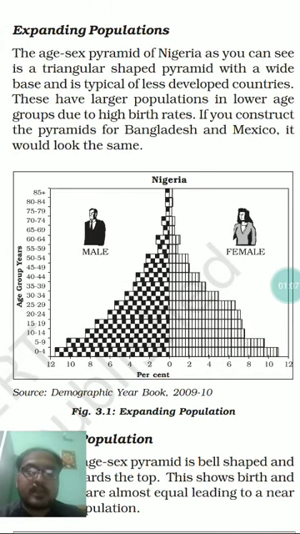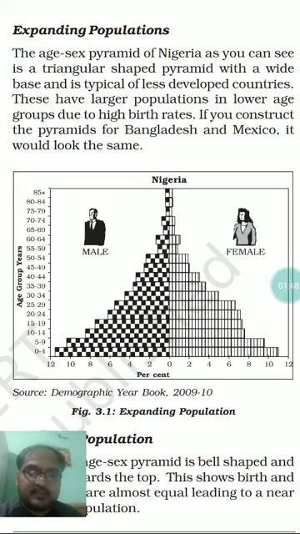We already discussed the expanding population age-sex pyramid. We saw that the base is always expanding with time. So whatever is the growth of population right now in the age group of 5 to 9 years, that was under the age of 0 to 4 years 5 years back, and in the same way, whatever the figure for the population in the age group of 10 to 14 years right now, that was in the age group of 0 to 4 years 10 years back, and so on.